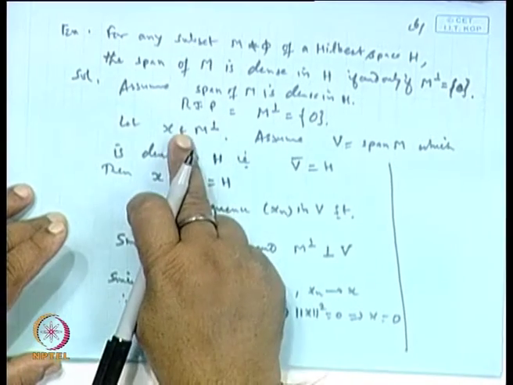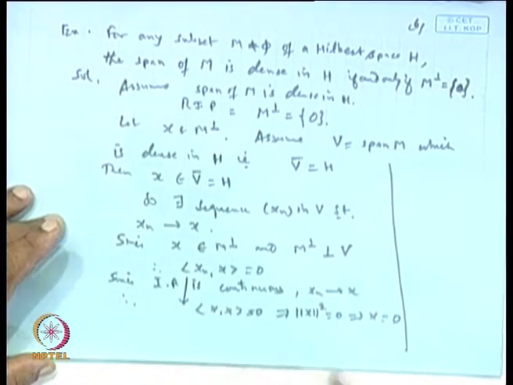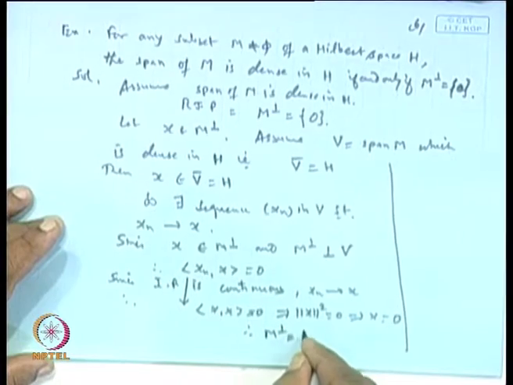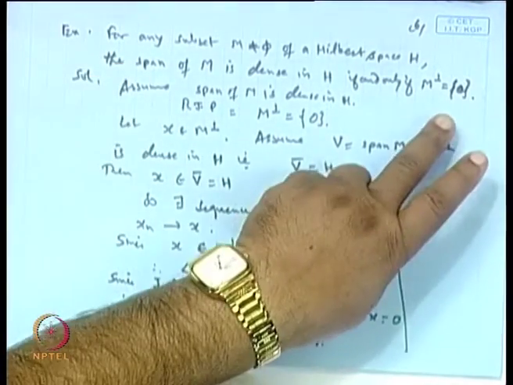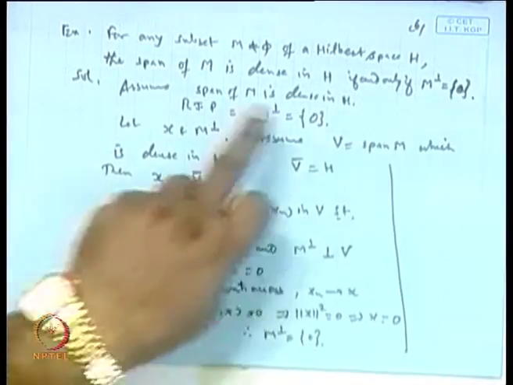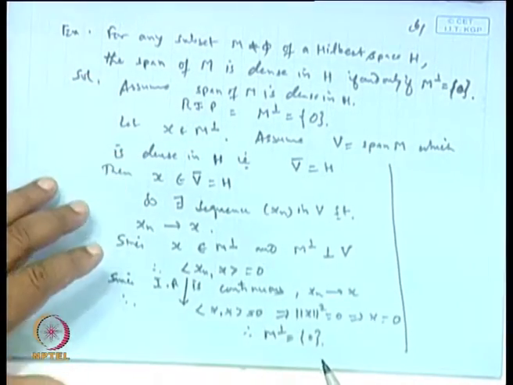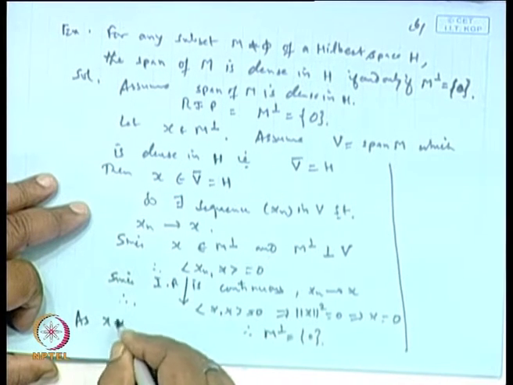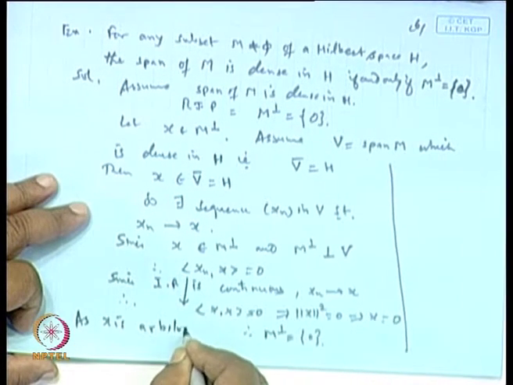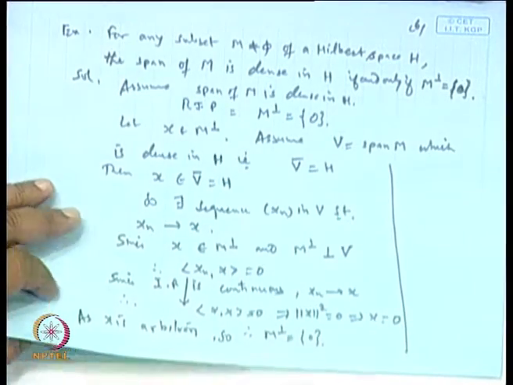So, we assumed that x belongs to M perpendicular, and this shows M perpendicular is 0. Okay, so one way it is clear. As x is arbitrary, we get this clear.